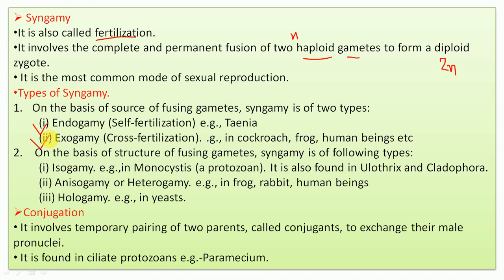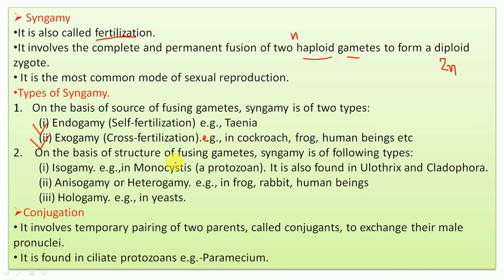And when we talk about exogamy, that is cross fertilization, the fusion of gametes, and these gametes are derived from different parents, that is biparental. The common examples are cockroach, frog, human beings and all.